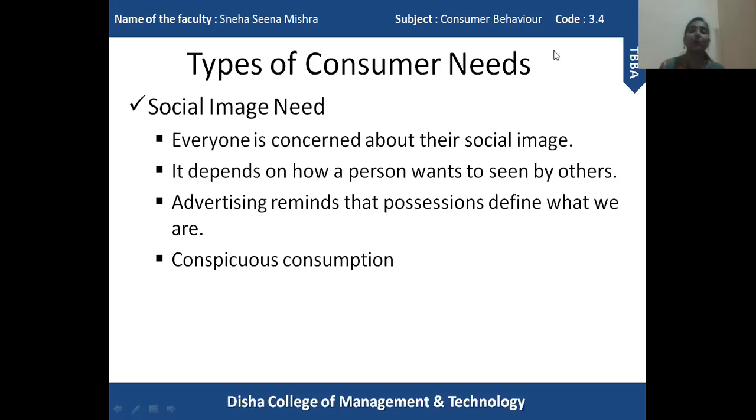So that is the point of view behind any kind of conspicuous consumption. Like the example I gave, why do people conduct auctions of rare items? Why do people collect rare items? Because they think that this collection, this possession, will reflect their status in society. So that is the requirement, or we can say the social image need.